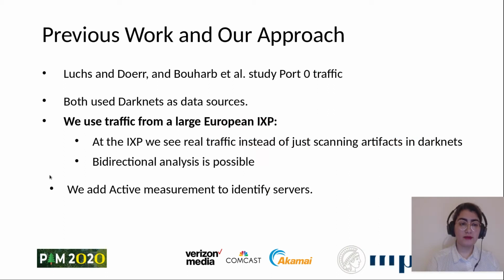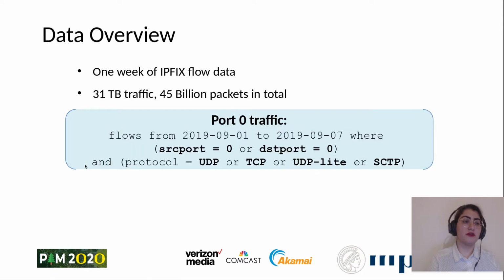Of course, there have been some studies on port 0 traffic, but both of the previous studies used darknets as data sources. Now, in this work, we use traffic from a large European IXP. This has two benefits. First of all, at the IXP, we see real traffic instead of just scanning artifacts from darknets. And we can see bidirectional flows, which makes bidirectional analysis possible. Also in this work, we add active measurements to identify servers.